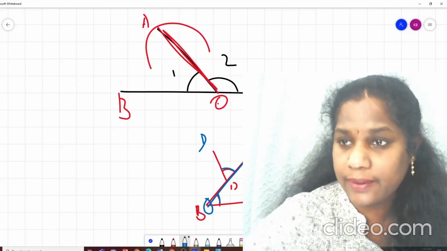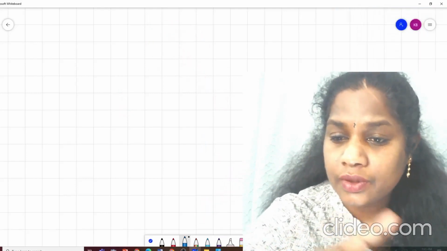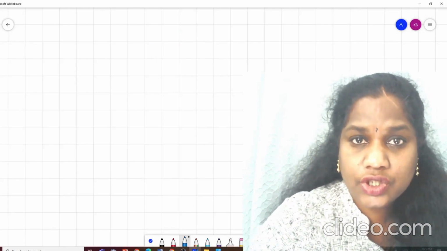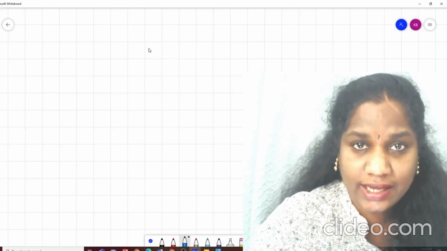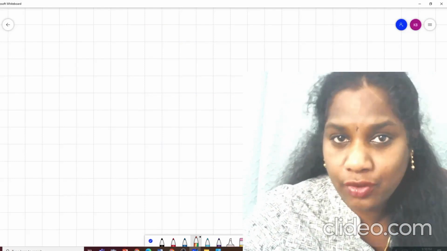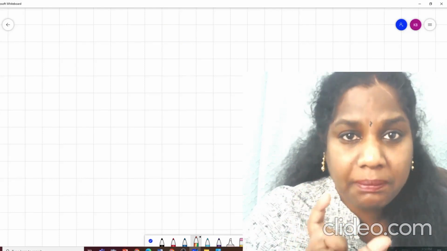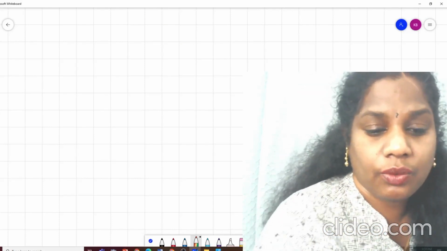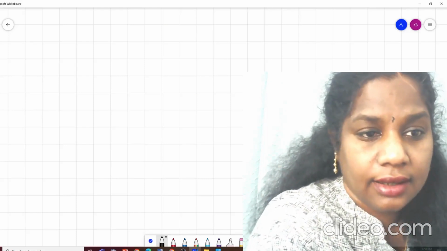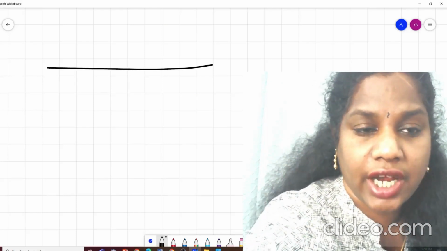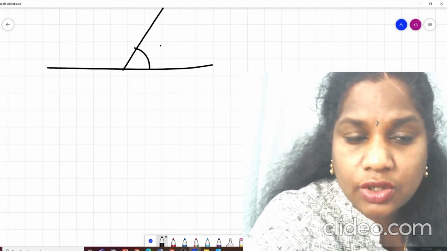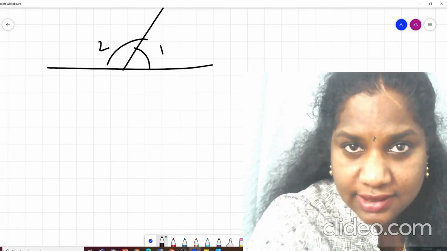Correct? Okay. Now there is another thing that we are going to learn, which is linear pair of angles. What are linear pair of angles? See, it's coming pair. So linear pair means you have two angles and they share a common arm, because these two angles should be adjacent angles.